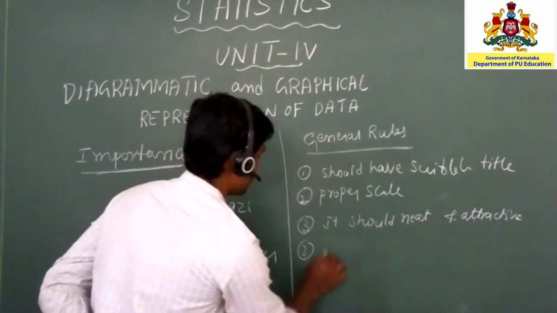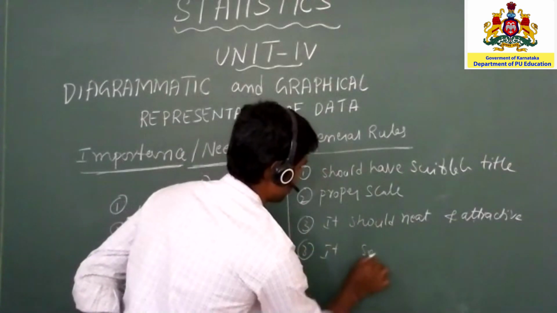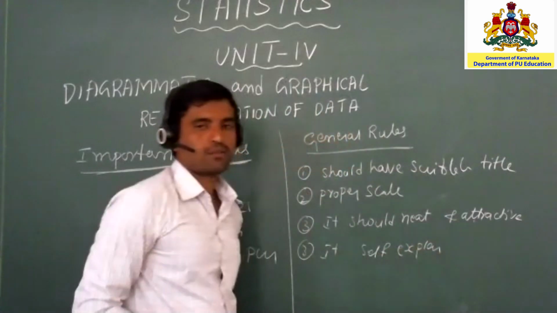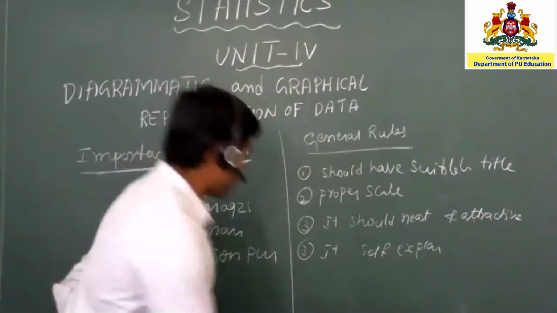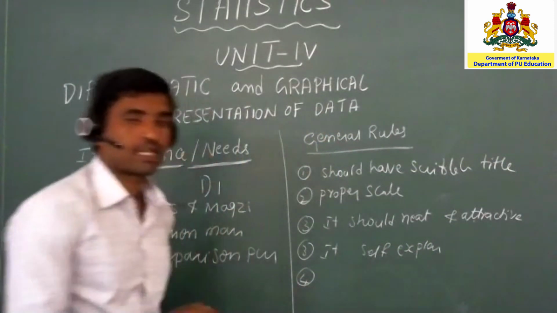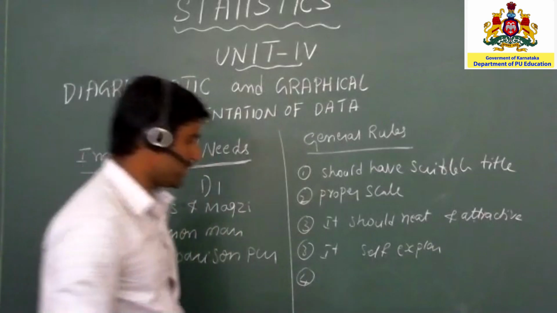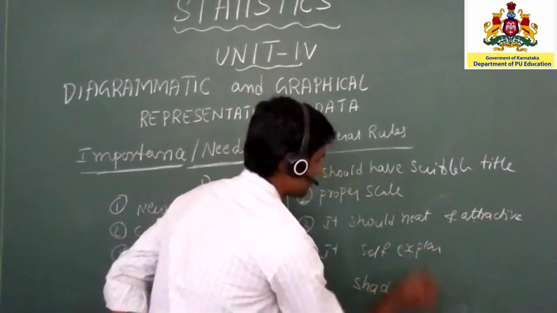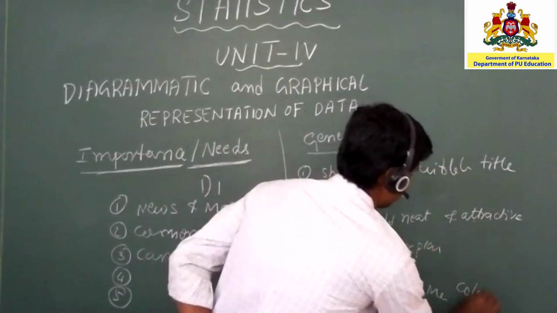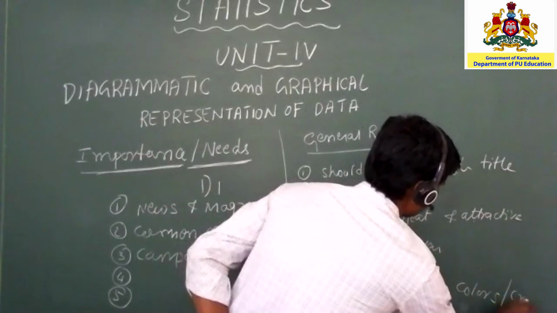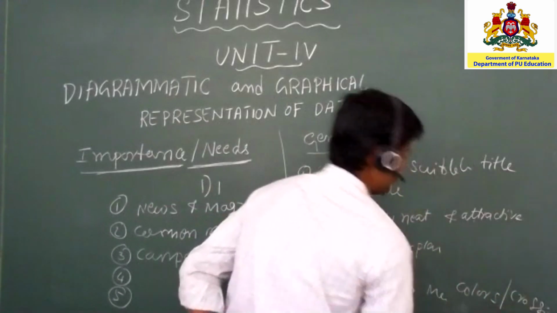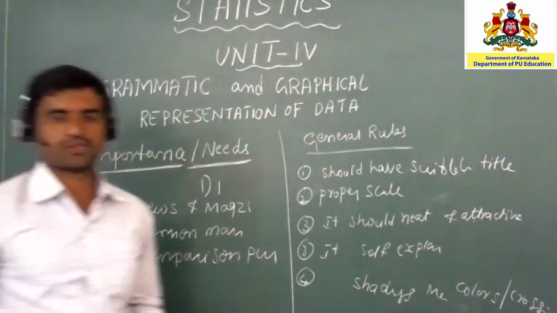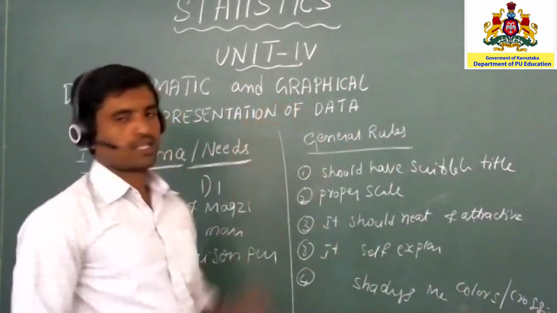It should be self-explanatory, easy and self-explanatory. And one more thing is that different components in diagrams and graphs should be expressed in shadings. Shadings means colors or crossings, etc. So these are some general rules of diagrams and graphs.